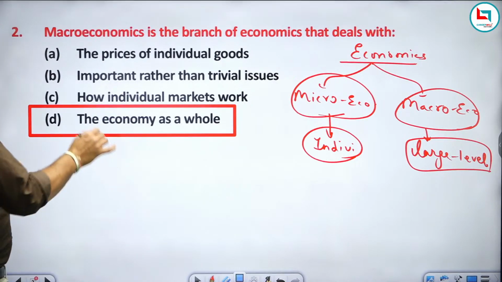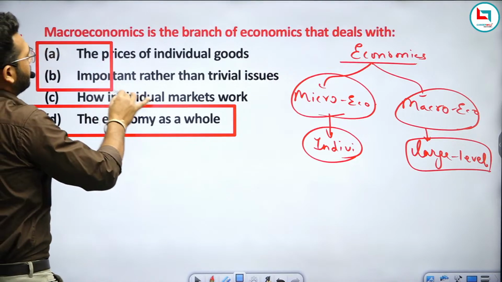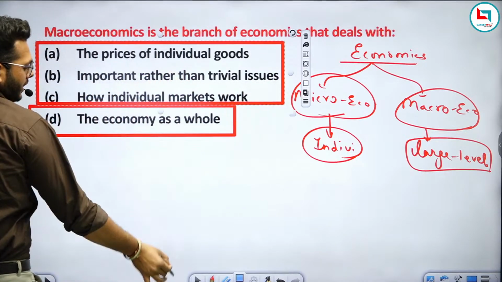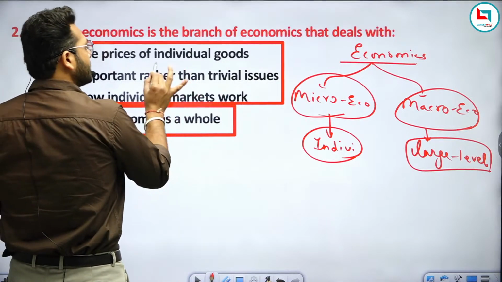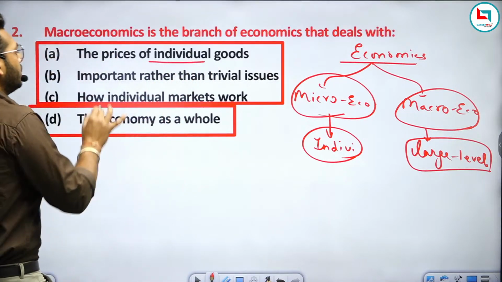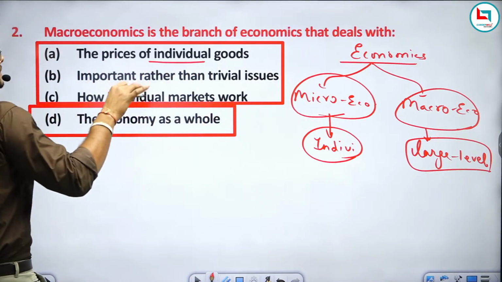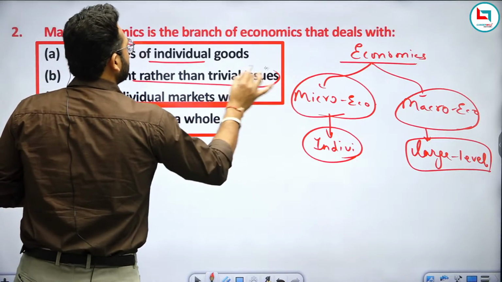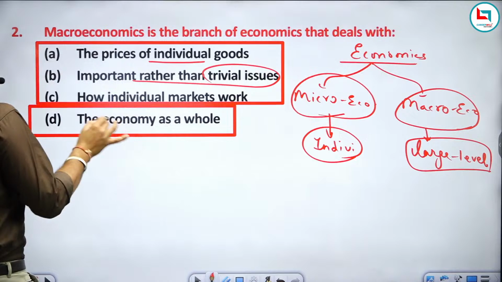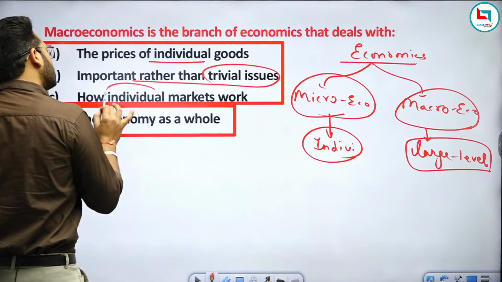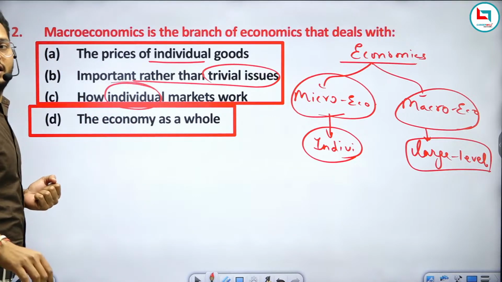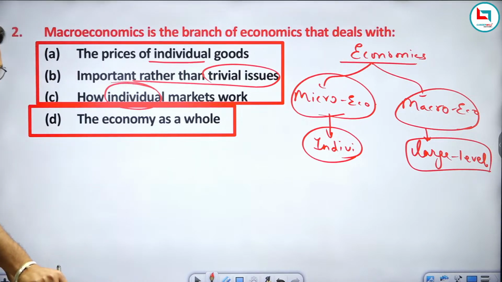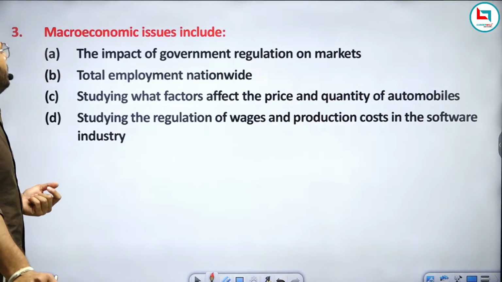Am I clear to everyone? So all three parts are related to microeconomics, because if you are studying the prices of individual goods, this is at an individual level, which means it is related to microeconomics. The other issue is also related to microeconomics. And if the word "individual market" is already mentioned, we can answer that it is totally related to microeconomics. Now let's begin with the third question.